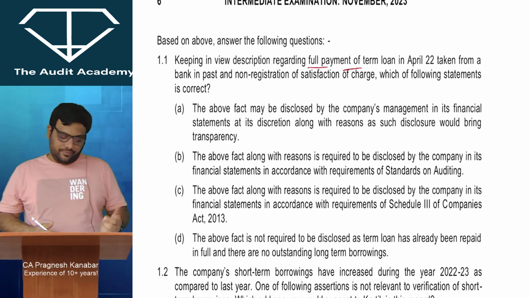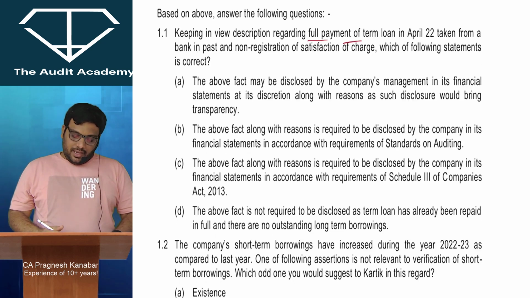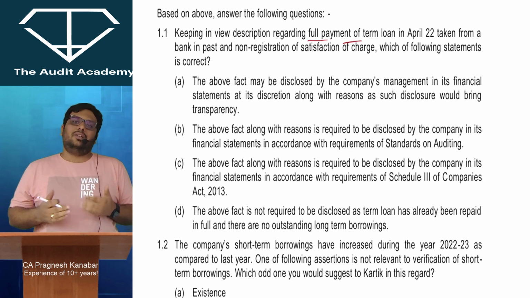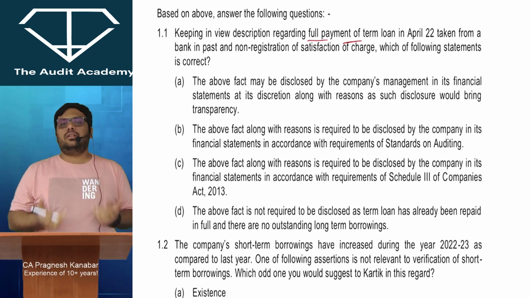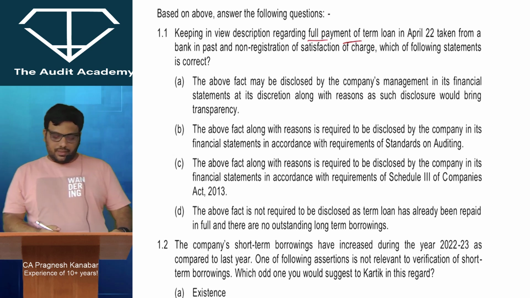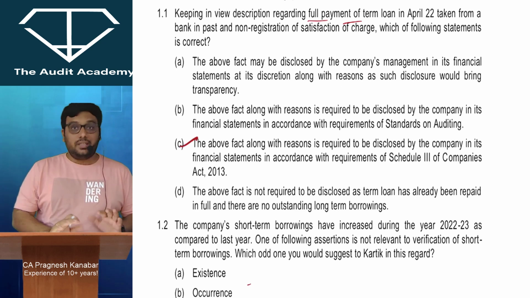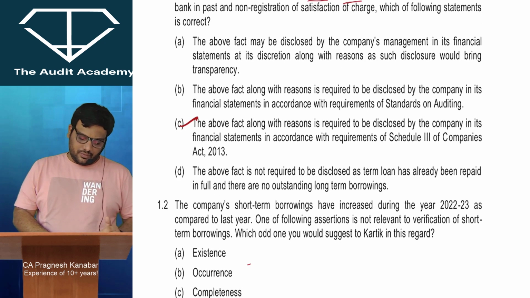That is not the case. The above fact along with reasons is required to be disclosed by the company as per standards in auditing. Standards on auditing will tell you how to do the audit. Disclosures and such are given under Schedule 3 and accounting standards. The above fact along with reasons is required to be disclosed by the company in its financial statements as per Schedule 3. This seems to be the proper option, but let us see the next one.